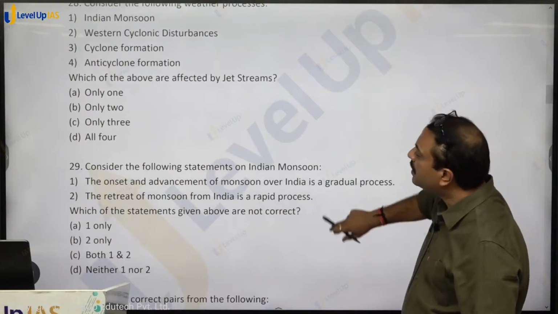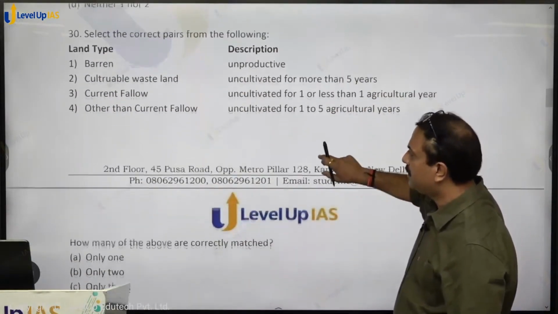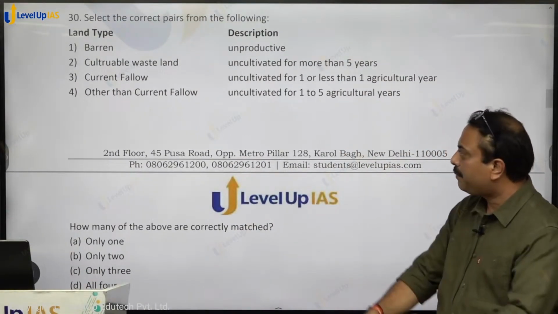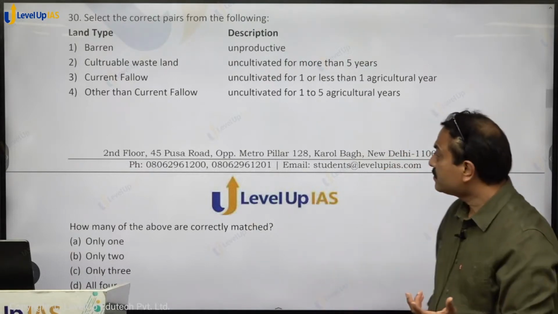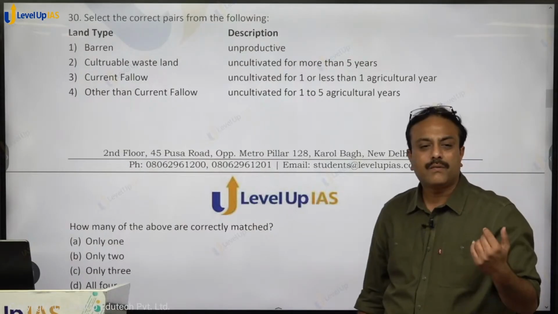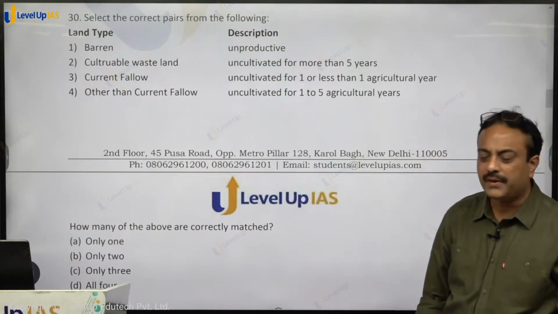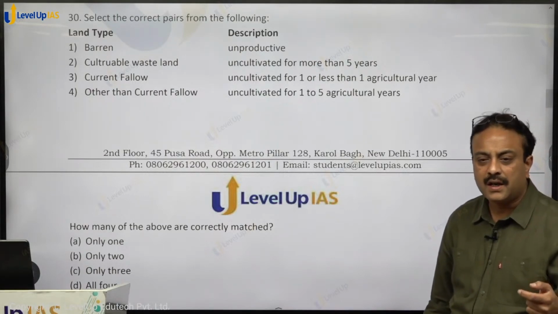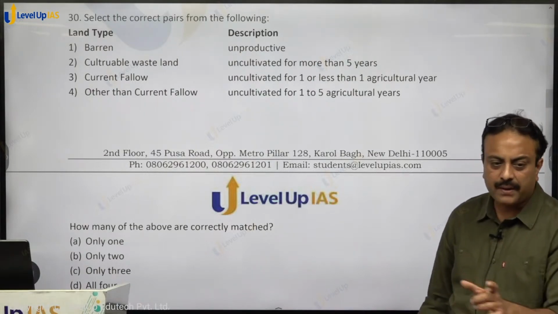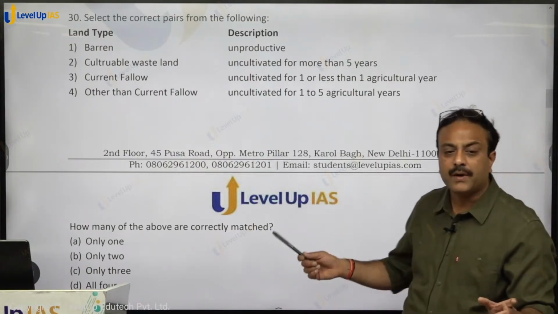We were on question number 30. Select the correct pairs. Barren land, unproductive. That is the definition of barren land. Culturable wasteland, for more than 5 years it is left, no cultivation is taking place. Current fallow, one agricultural year or less than that, if it is left uncultivated. Other than current fallow, 1 to 5.